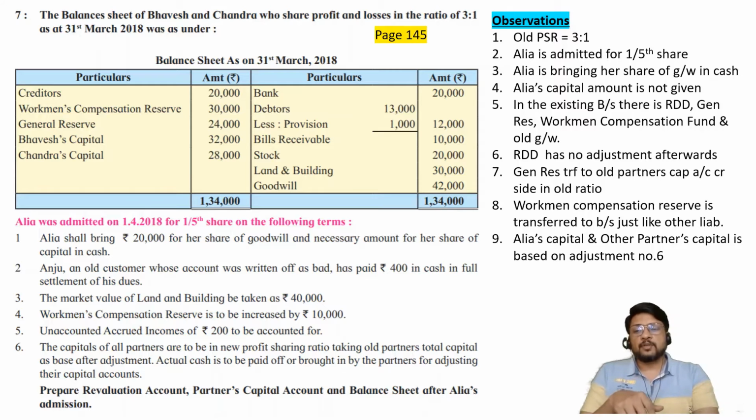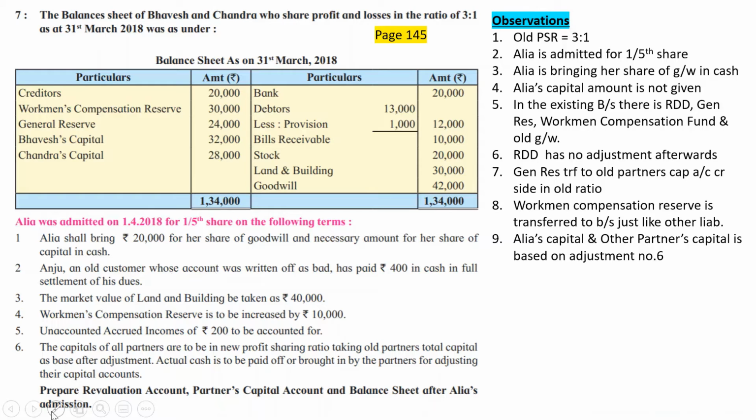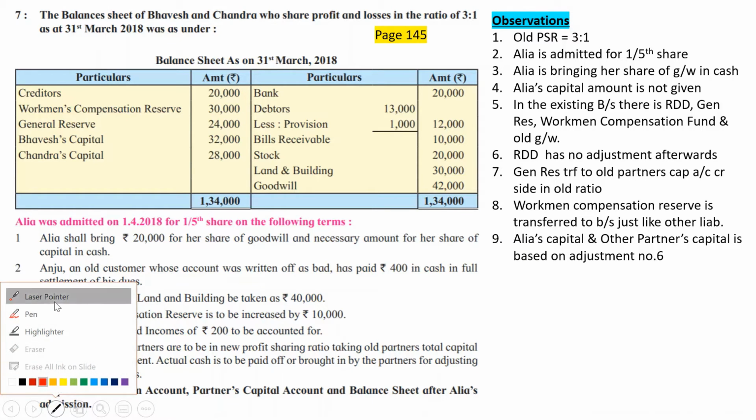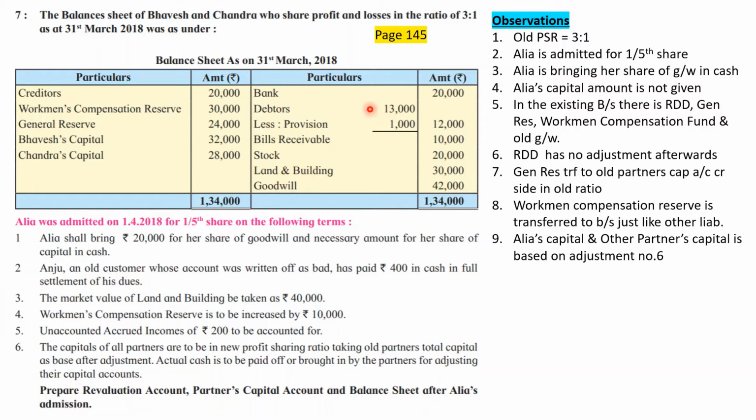If Anju's account would still have been there, not written off, then I would have considered that debtors already include Anju. If that were the case, Anju's account, which is hidden in debtors account, has paid rupees 400, I would have said a simple entry: cash account debit to debtor account.